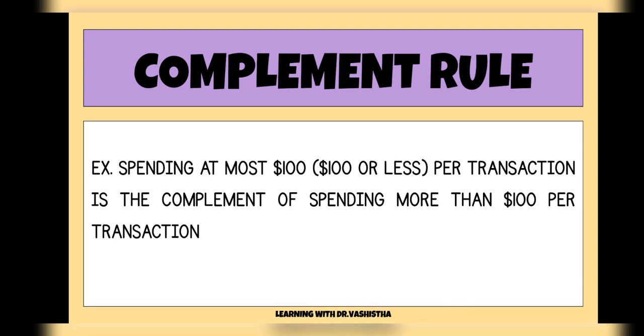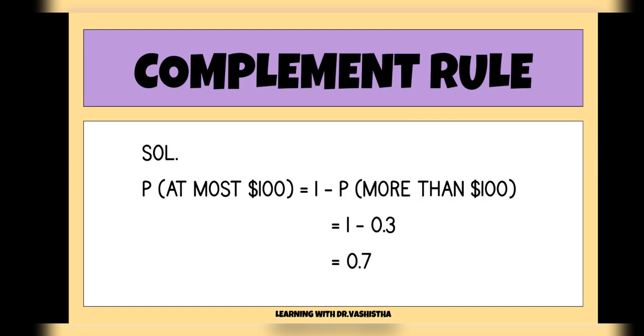A simple example has been taken: spending at most $100 or maybe less than that per transaction is the complement of spending more than $100 per transaction, just opposite to what the main event is. So P(A) here becomes spending at most $100, and more than $100 would be the complement.